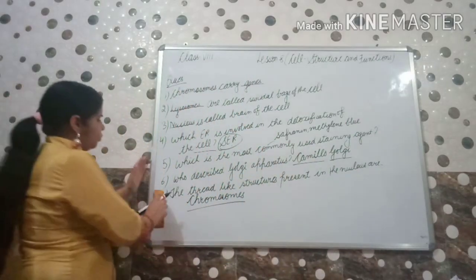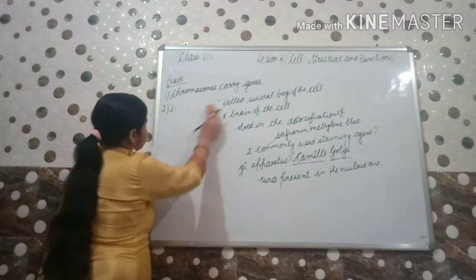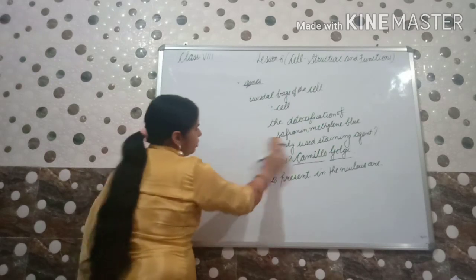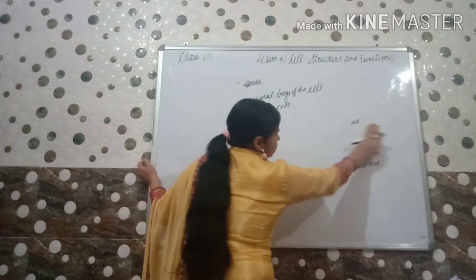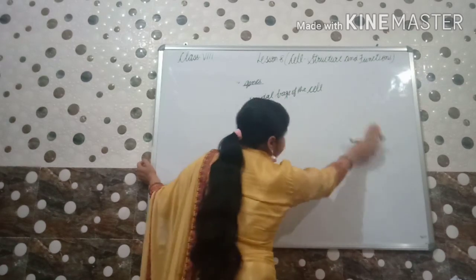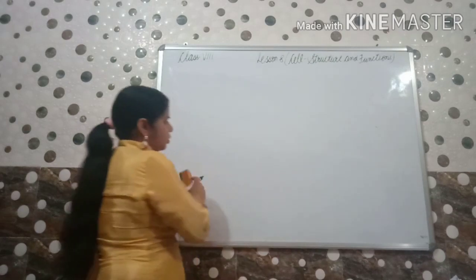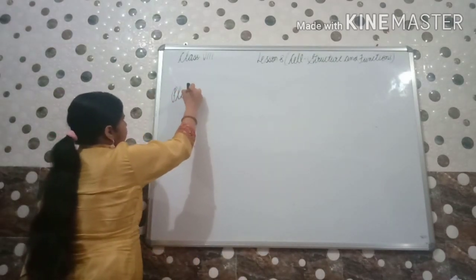So we were discussing cell organelles. We will discuss our next organelle here. I think you all have learned the previous organelles very well. Have you revised them? So next we are going to start plastids.